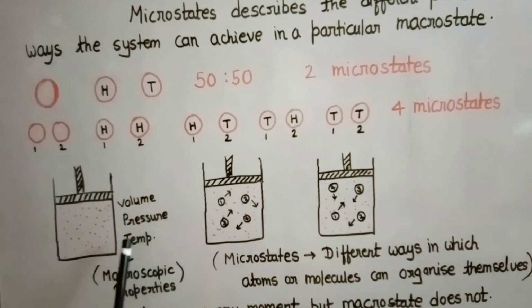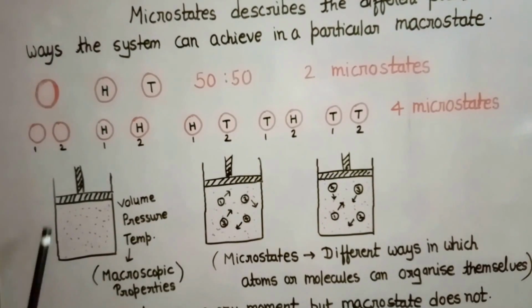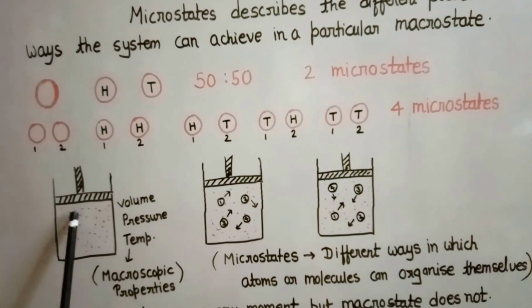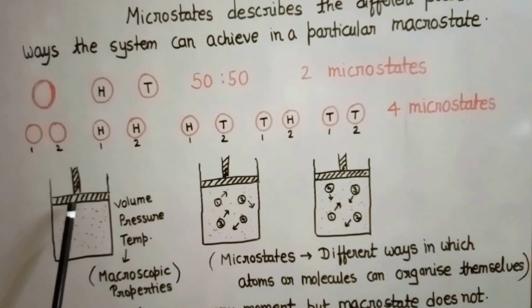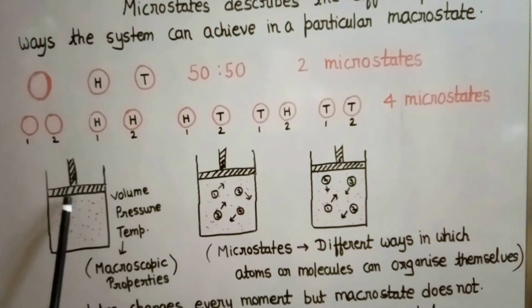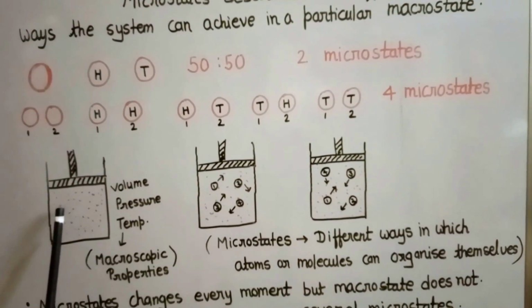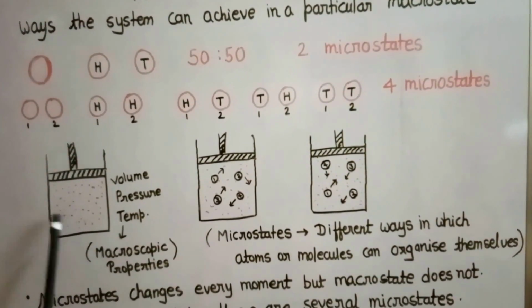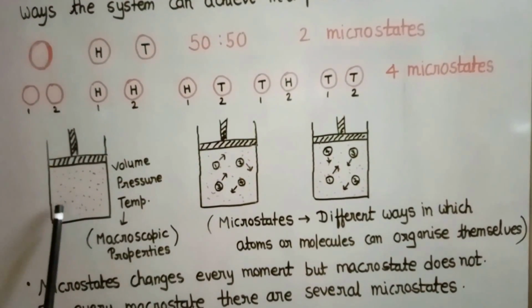In thermodynamics, we take a cylinder, and in this cylinder there is a piston. With this piston, we can change the volume, the pressure or the temperature of the gas that is filled inside this cylinder.